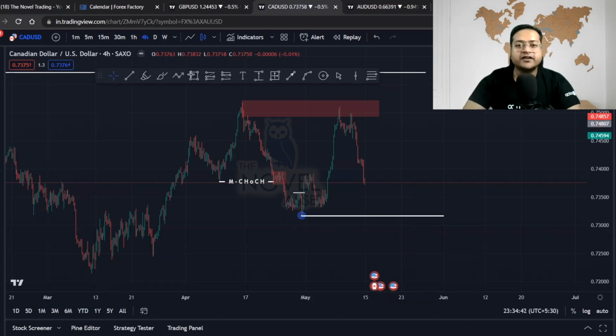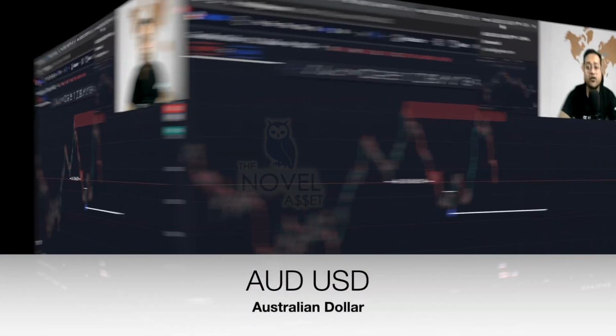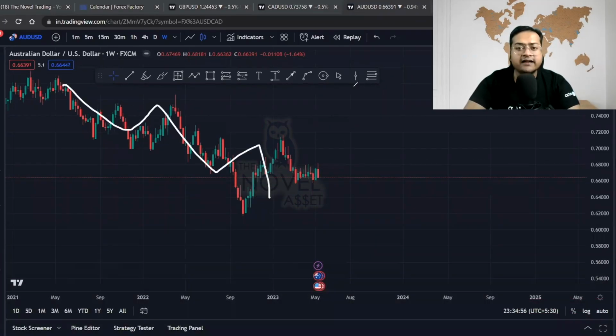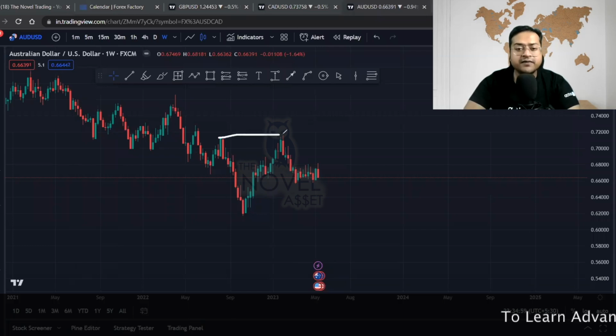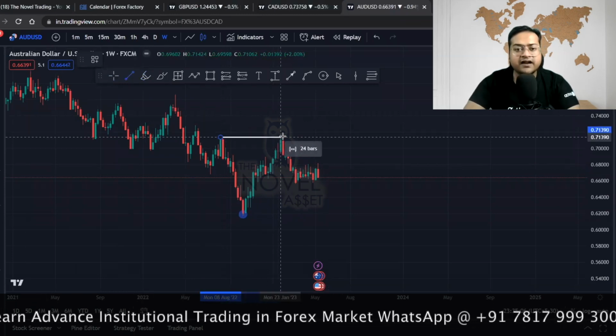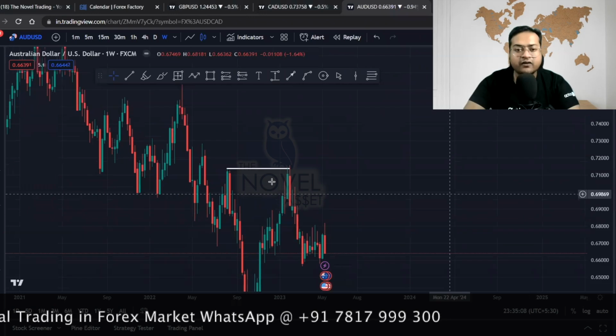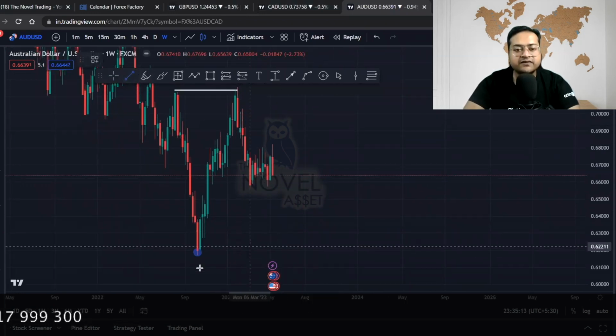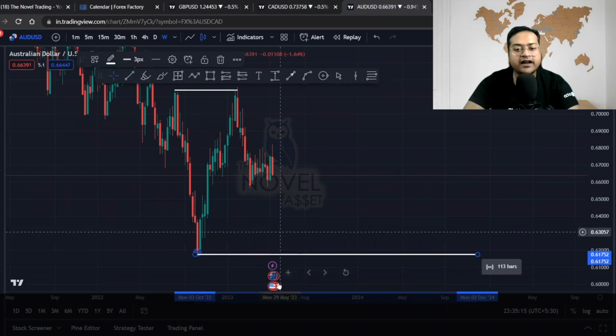So from here, let's continue our journey to the last but not the least, the Australian dollar. In the Australian dollar, if you look at the weekly direction, the price is in a downtrend and price has just wicked out the previous resistance in the market. Over here, we can see that the price tried to make a support from here and then tried to target the previous resistance at this level, but the price only wicked it out. If the price only wicked it out, we can expect a 50% probability that the price will continue towards the downside and will try to target this support level.